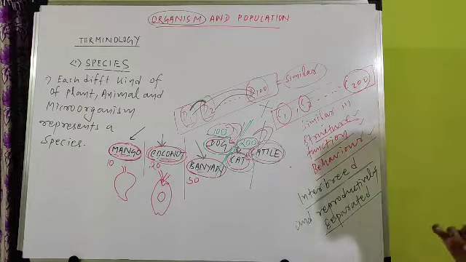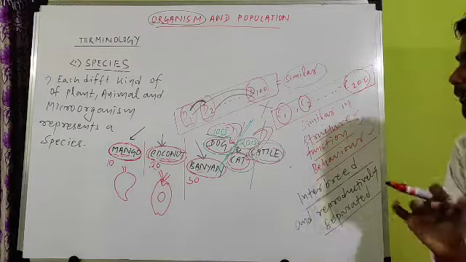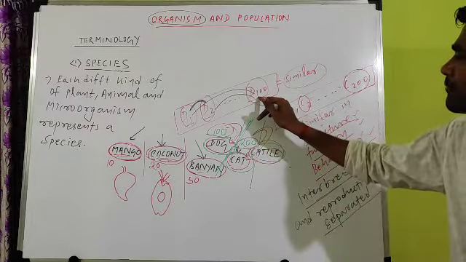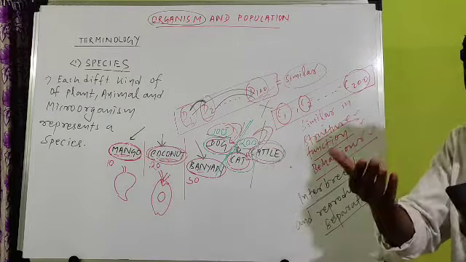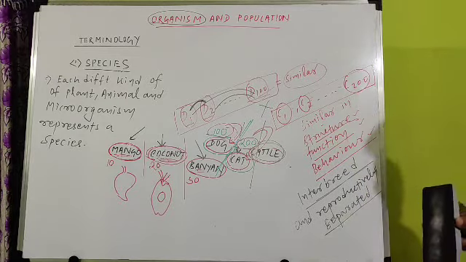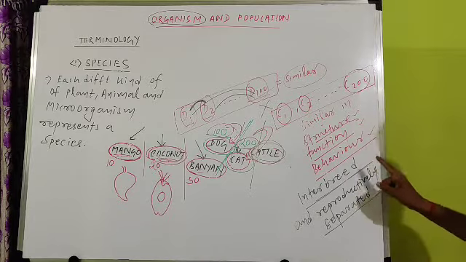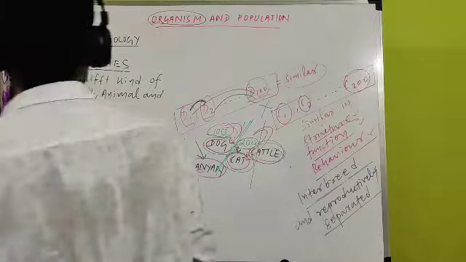So that's what I say. Species is the group of individuals similar in structure. It may be 100. Here I have written 100 for example, but it is not always 100, it may be more than 100 or less than 100. Clear? So a group of individuals which are similar in structure, function, behavior and can interbreed among themselves and are reproductively isolated from other such groups.